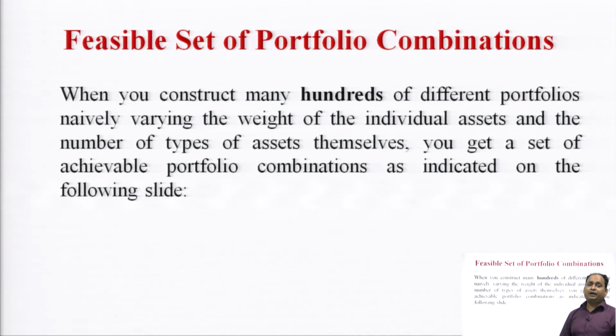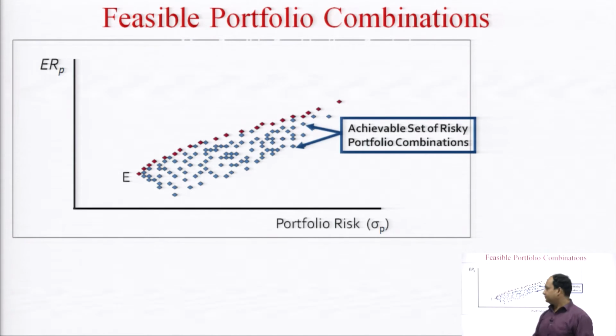If we combine hundreds of portfolios, when you construct many hundreds of different portfolios, namely varying the weight of individual assets and the number of types of assets themselves, you get a set of achievable portfolio combinations as indicated on the following slide, like this. These are the 100 sets of achievable risky portfolio combinations. These are the expected return, and this is the portfolio risk.